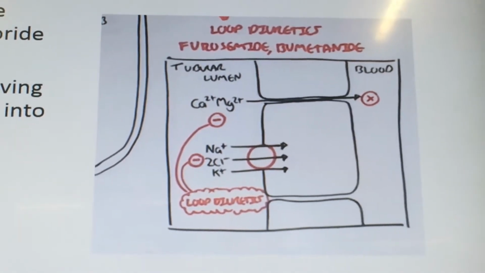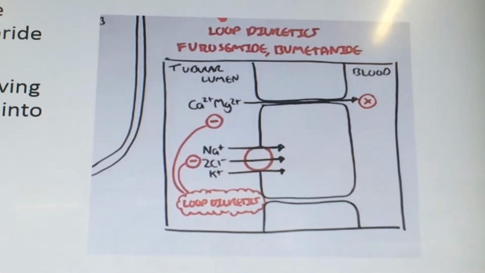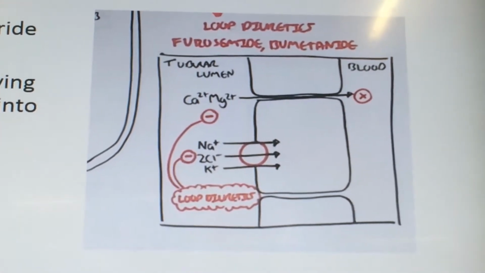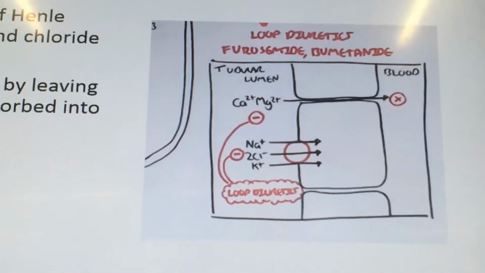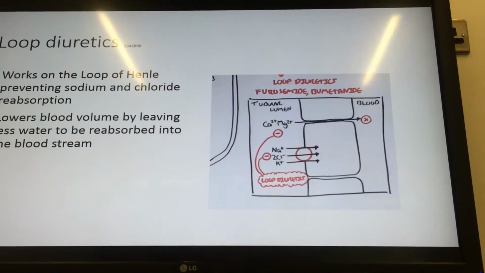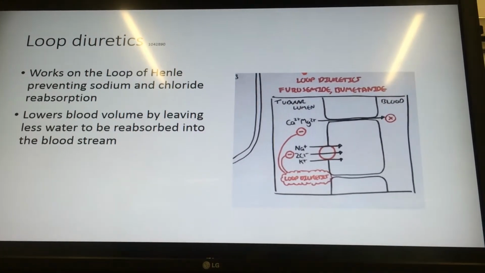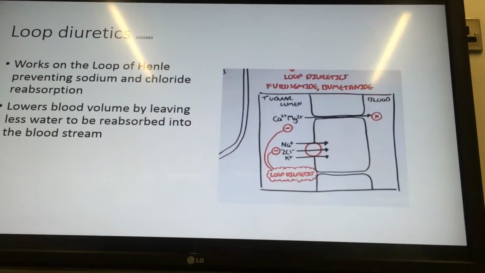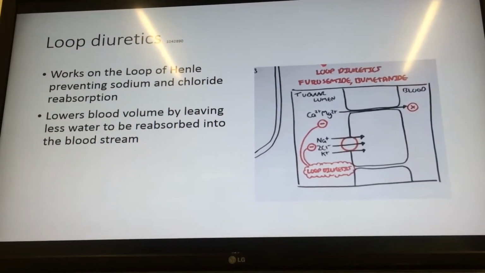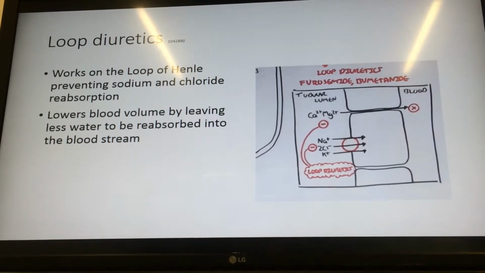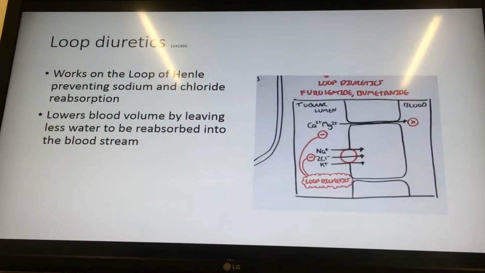By disrupting the reabsorption of these ions, loop diuretics prevent the generation of a hypertonic renal medulla. Without such a concentrated medulla, water has less of an osmotic driving force to leave the collecting duct system, ultimately resulting in increased urine production. Loop diuretics cause a decrease in the renal blood flow by this mechanism. This leaves less water to be absorbed into the blood, resulting in a decrease in blood volume. An example of a loop diuretic drug is bumetanide.